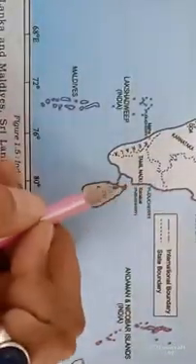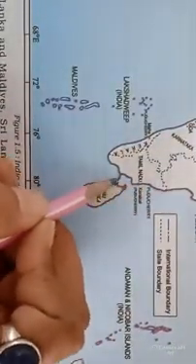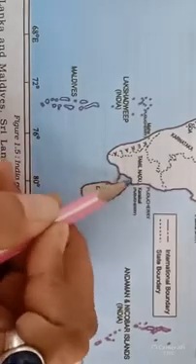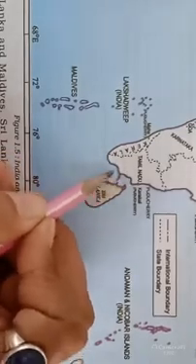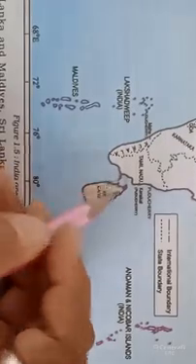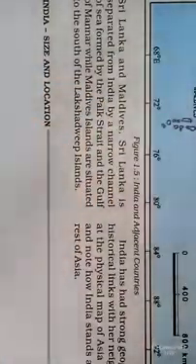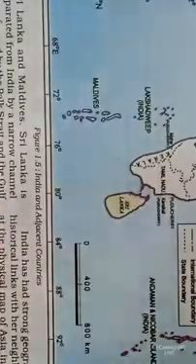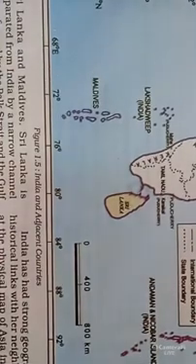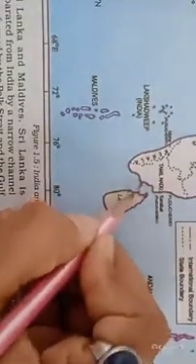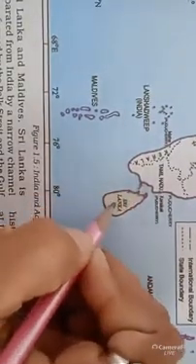As you can see, there is a very narrow channel in between India and Sri Lanka. This separates India and Sri Lanka, and it is formed by Palk Strait and Gulf of Mannar. So there are two water bodies named Palk Strait and Gulf of Mannar which separate India and Sri Lanka. This is the narrow channel in between Sri Lanka and India.